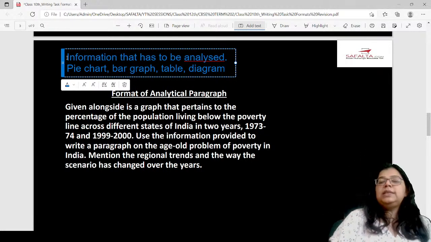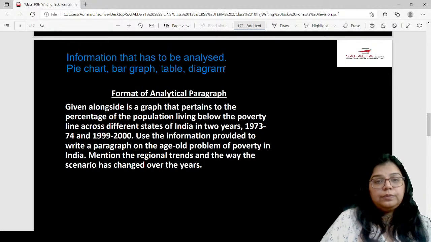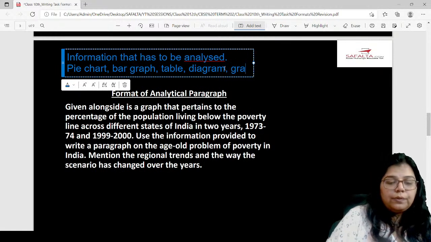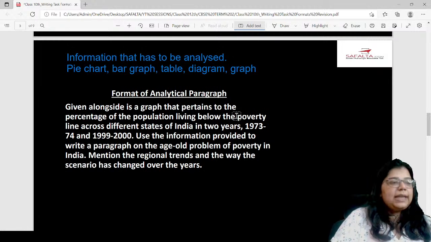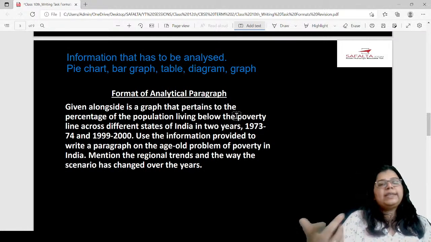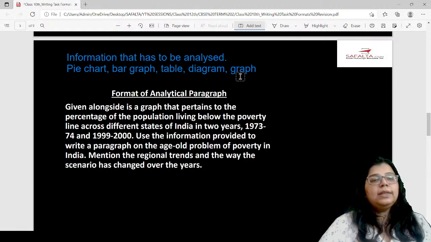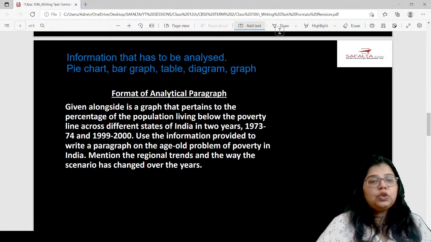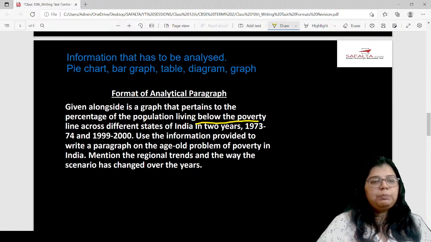Now see, this is your question here. The graph is given on the next slide. Graph, that's the word that I was missing here. When I scroll to the next slide, you'll be able to see it. Let's see what the question is first. It says, given alongside is a graph that pertains to the percentage of population living below the poverty line. Let's underline this: population below the poverty line across different states in India.